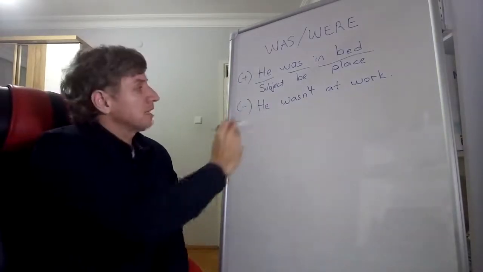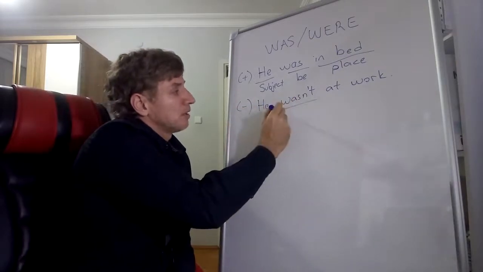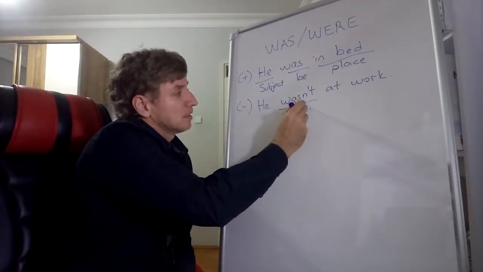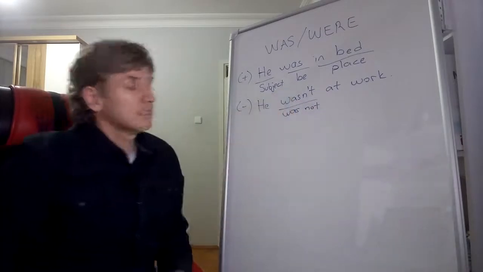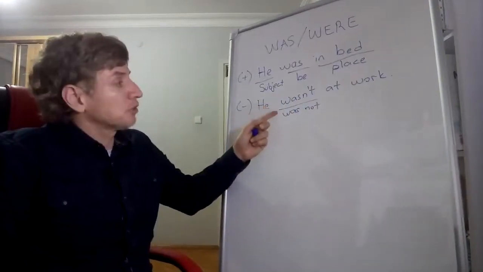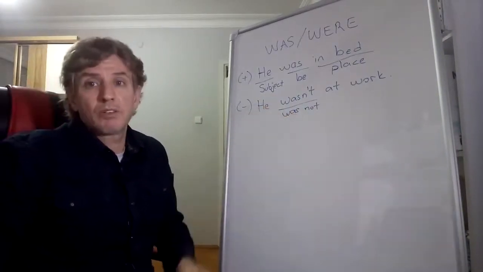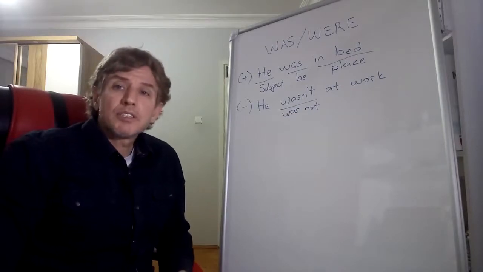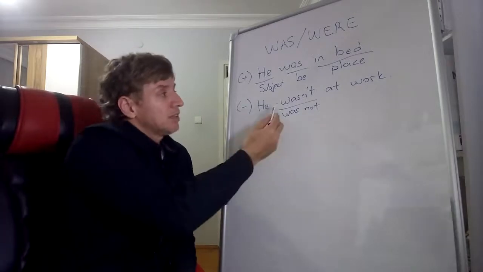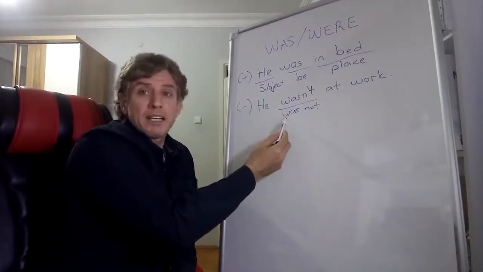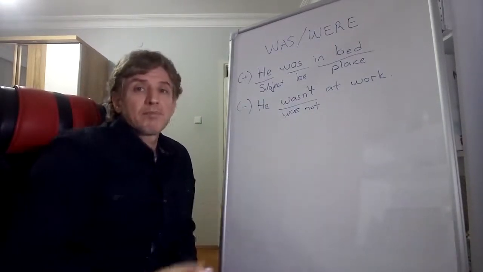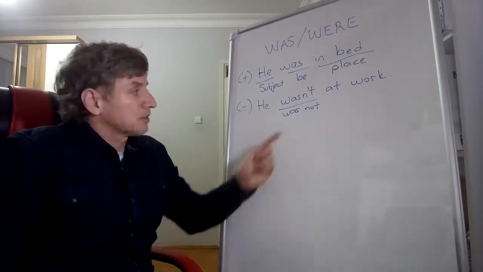So with negative sentences we use was not or wasn't. Wasn't is the short form of was not, okay? You can say wasn't or was not. The same thing. This is a contraction, okay?